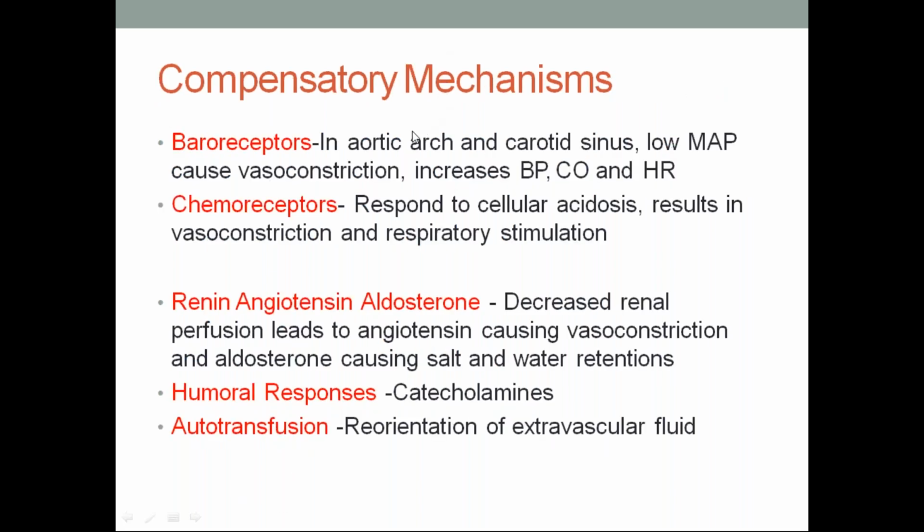What are the compensatory mechanisms? Due to baroreceptors, I think you heard of baroreceptors and chemoreceptors in physiology. Baroreceptors are in the aortic arch and carotid sinus. Low mean arterial pressure causes vasoconstriction, because they think that there is underfilling of arterial vessels, and it tries to increase blood pressure, cardiac output, and heart rate. These are the compensatory mechanisms through baroreceptors. Through chemoreceptors, what will happen? They respond to cellular acidosis, because chemoreceptors detect pH changes, resulting in vasoconstriction and respiratory stimulus, so that they want to wash out that acid.